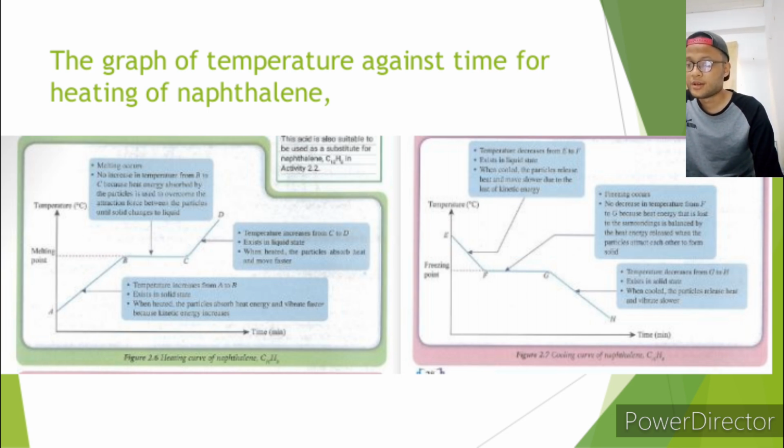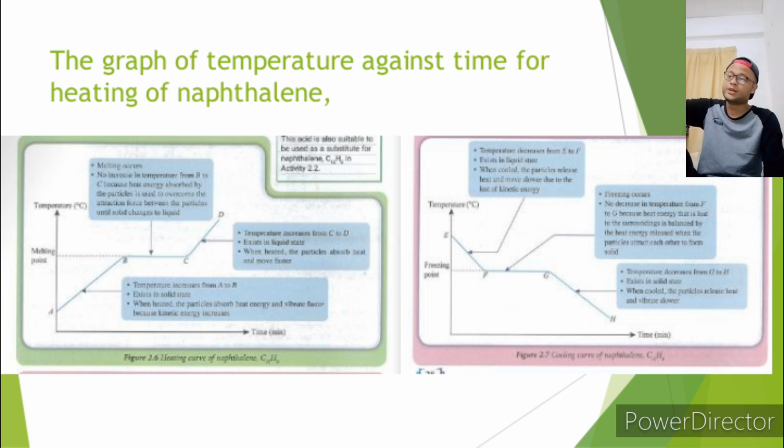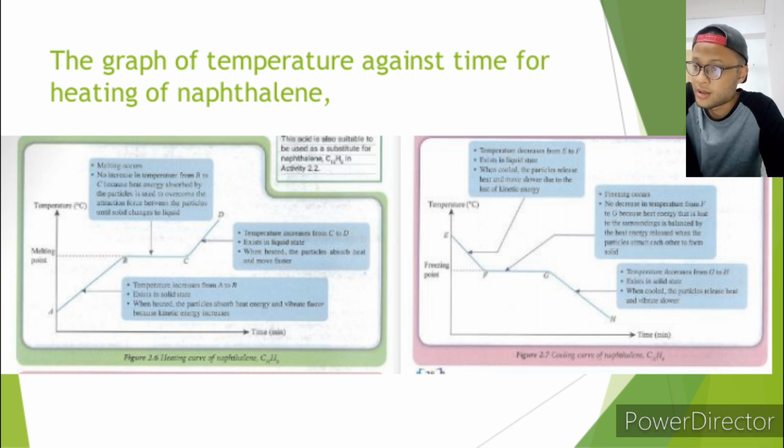And from B to C, melting occurs. From B to C, there is no increase in temperature because the energy absorbed by the particles is used to overcome the attraction force between particles until solid changes to liquid.